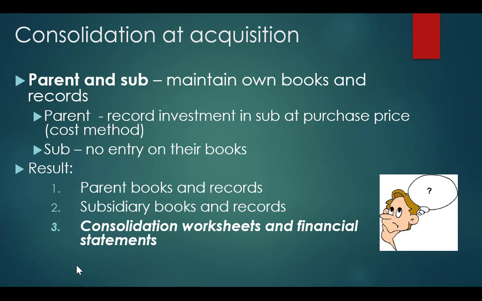The consolidated financial statements are a completely separate set of books and records, a third set. They only exist at year end, and the basic starting point for a consolidation is just to add the assets and liabilities of the parent and sub together. And we do this in what we call a consolidation worksheet.